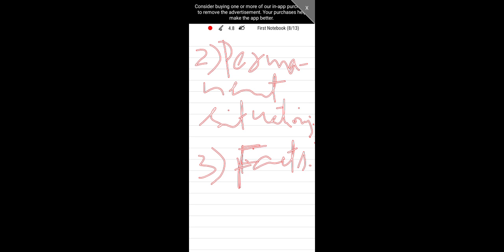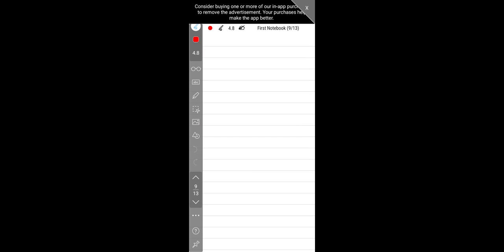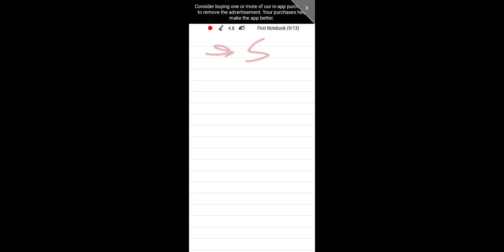Daily habits and routines, permanent situations, and facts. You will remember these 3 points regarding the use of simple present tense. It will be helpful for all of you in your day-to-day life and from the examination point of view. One more point regarding simple present tense: I have told you why we use s and why we do not use es, right? I told you in my previous class, so I will recall that once again.